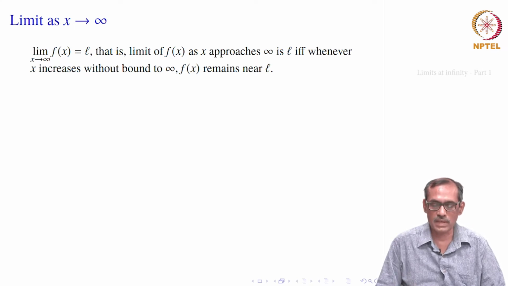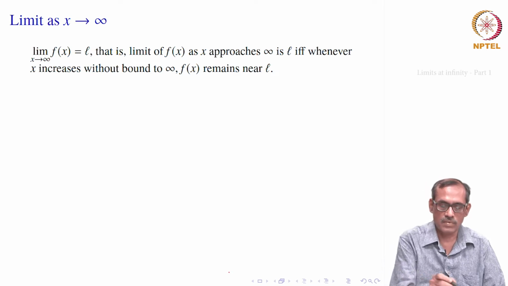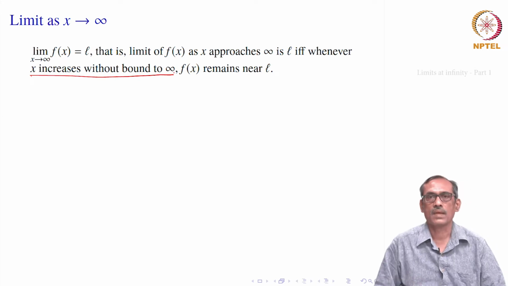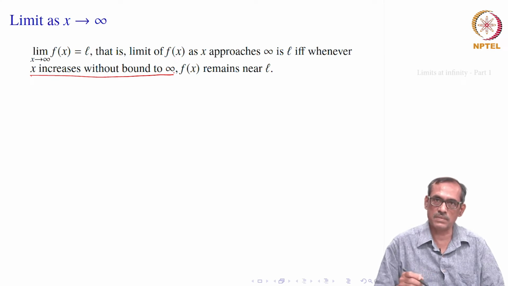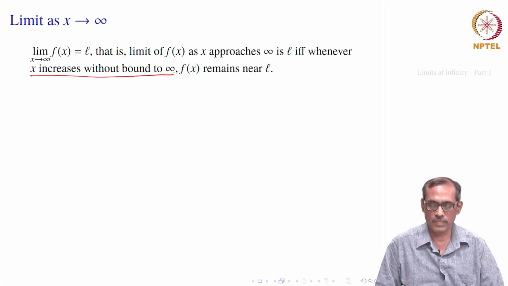So, intuitively it would mean that whenever x increases without bound, that is what we mean when x approaches infinity. So, that means it takes positive values and it goes on increasing, that is the intuitive idea.